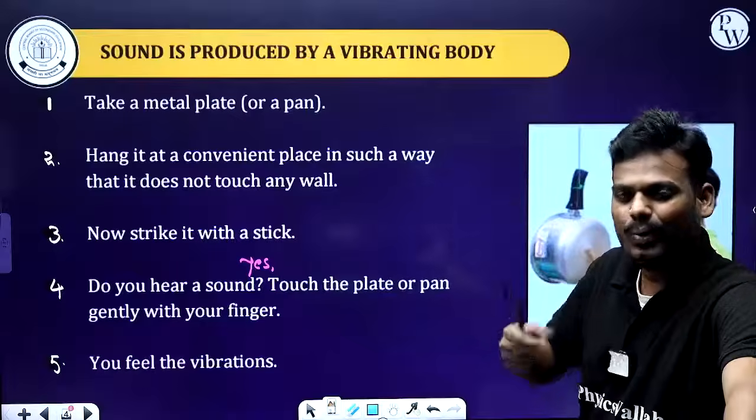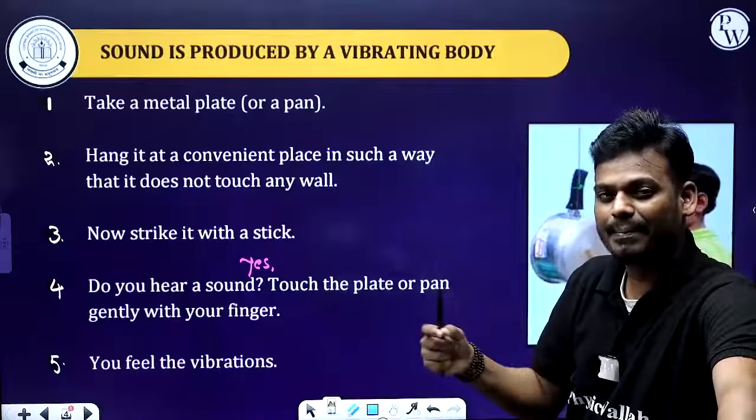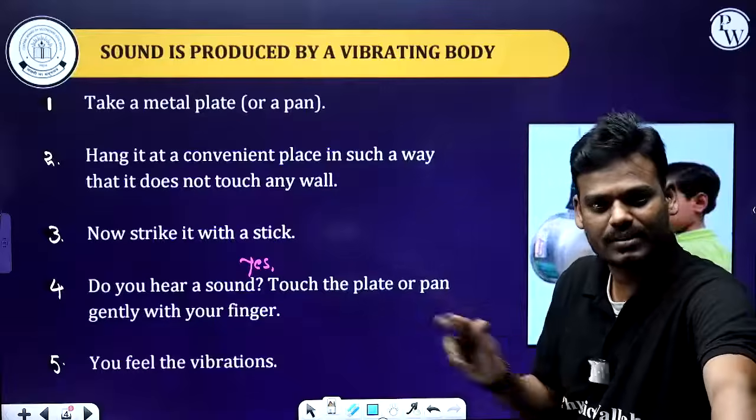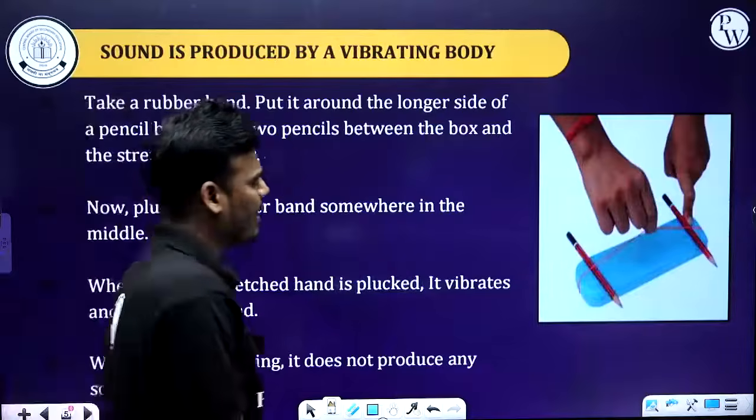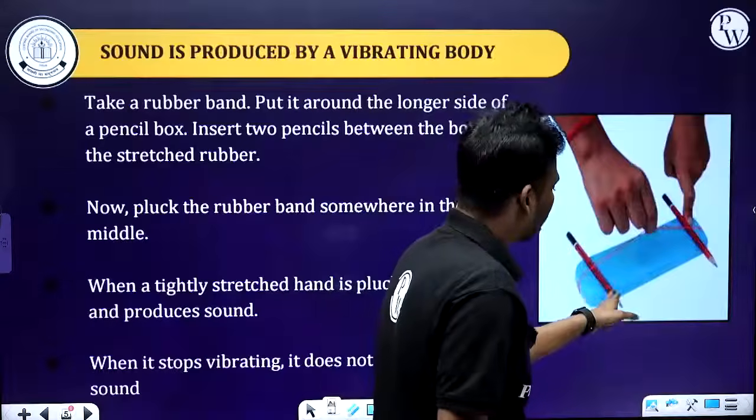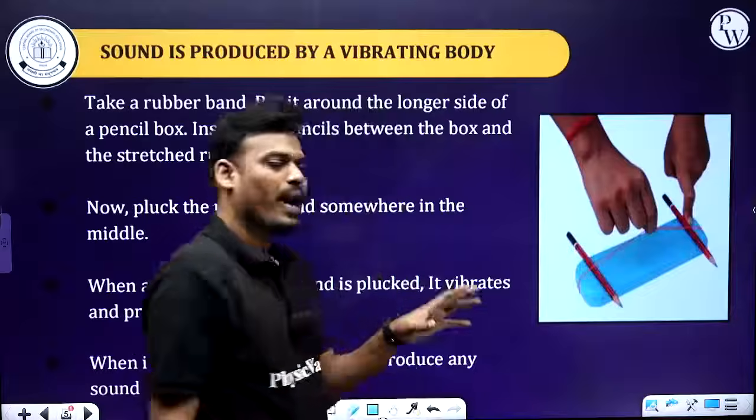So what is the cause of that sound? It is simple, that is a vibration. Let's consider one more example. Here we have a box, two pencils and a rubber band. So what do you have to do?